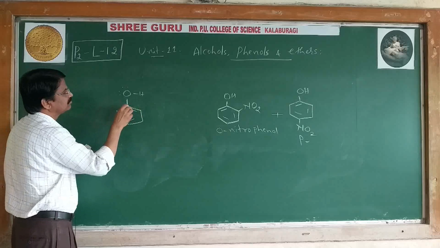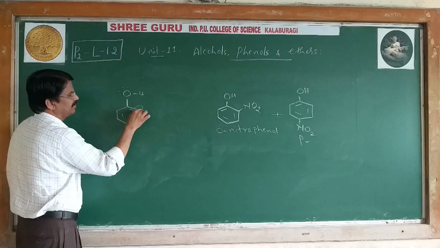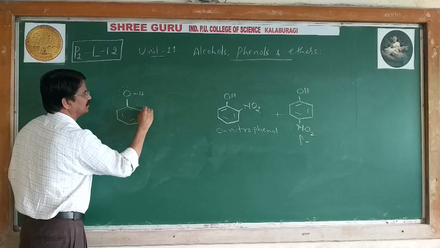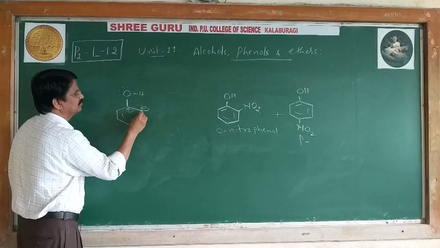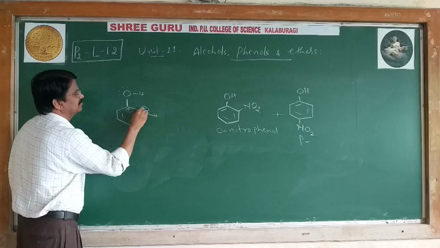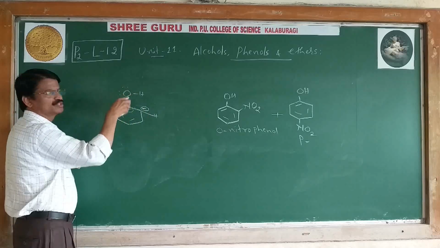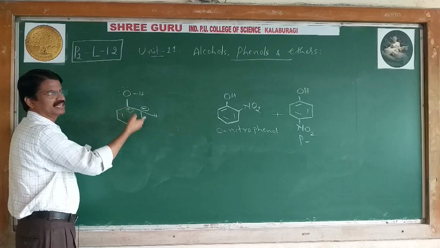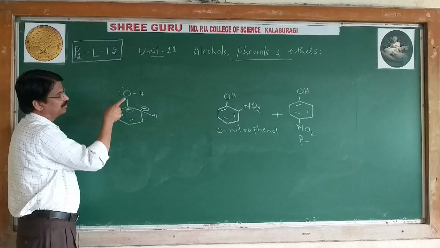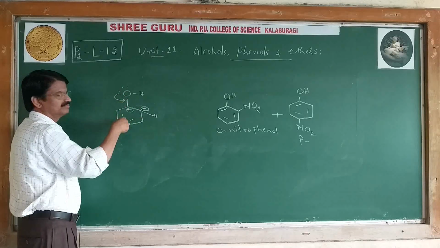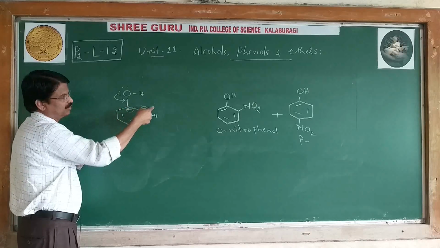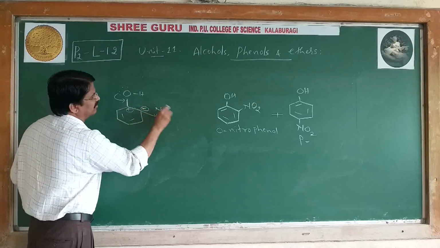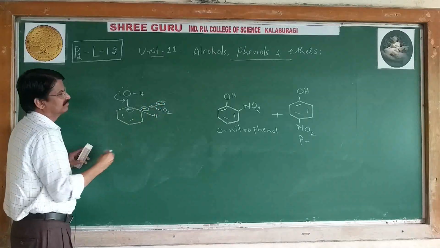Consider the electron donating group, this one. Ortho is negative, this one positive, and this carries H. If there were no OH group, we could add minus here and plus here. But there is an OH group and it is an electron donating group. Then the pi bond shifts towards this one. Therefore this is negative. Now the electrophile NO2 plus attacks here.